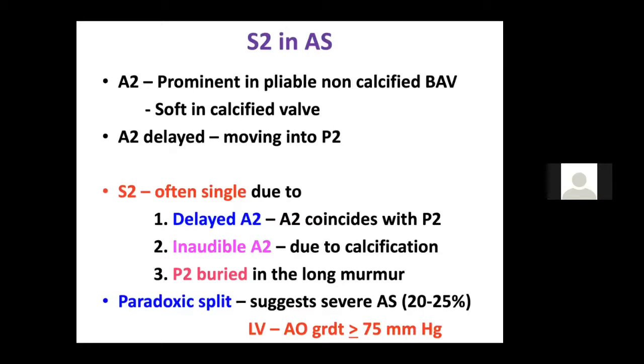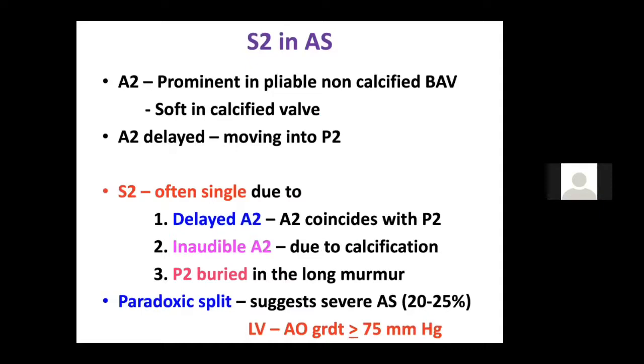Now, S2. We all know why you get a soft S2 in a patient with aortic stenosis, and many people may ask you, when do you not get a soft S2? S2 may be loud or normal if the patient is elderly sometimes because of a sclerodegenerative or sclerotic aortic valve disease, and in hypertensive individuals where S2 may sometimes be loud.